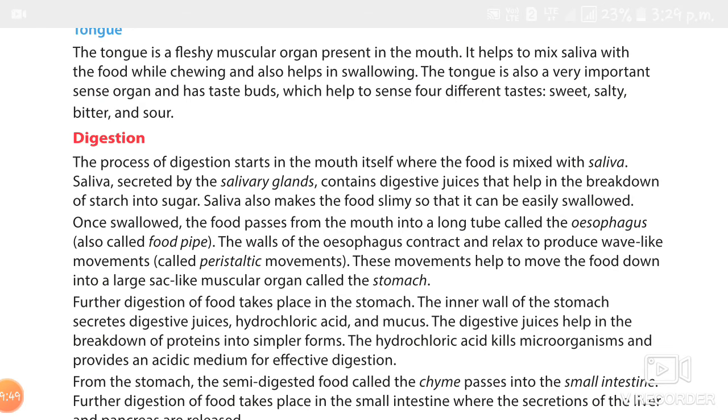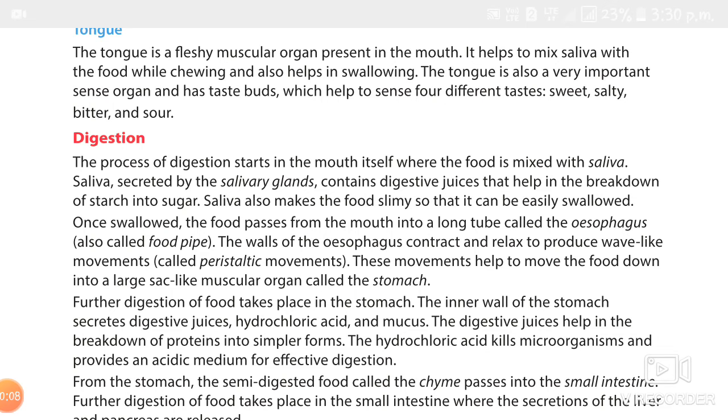The action of the gastric juice and churning of the stomach changes food into a semi-digested food called chyme. What is the name of that? Chyme. Then the chyme leaves the stomach and enters the small intestine.